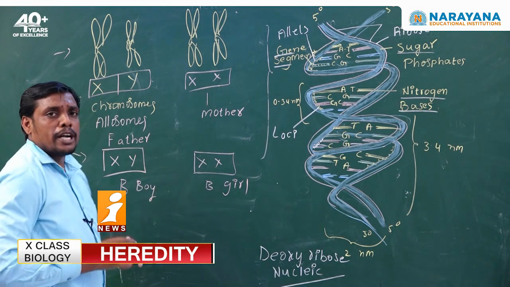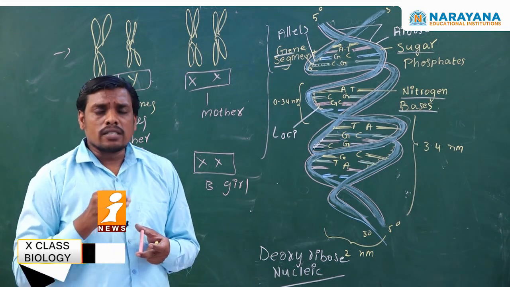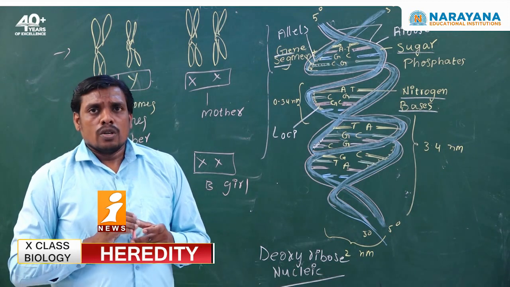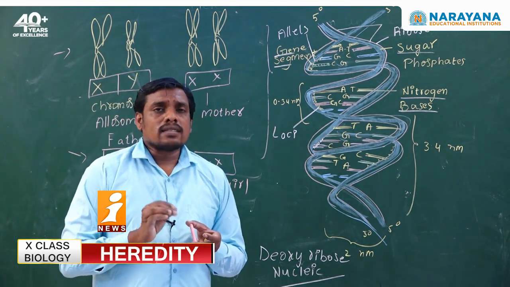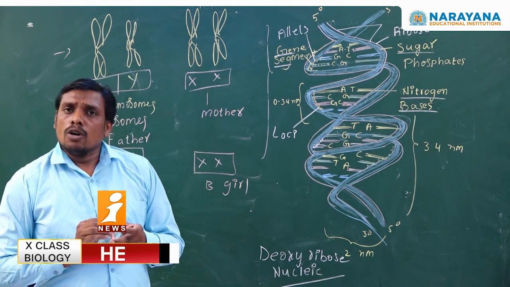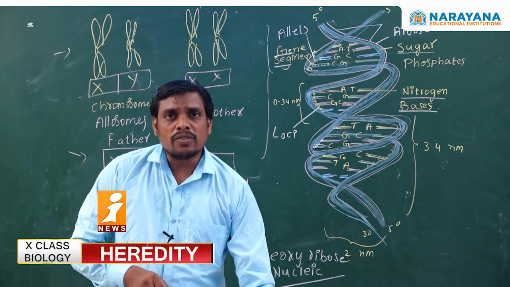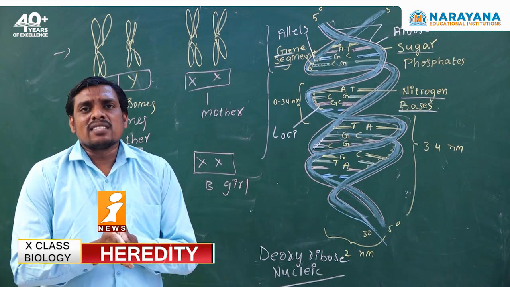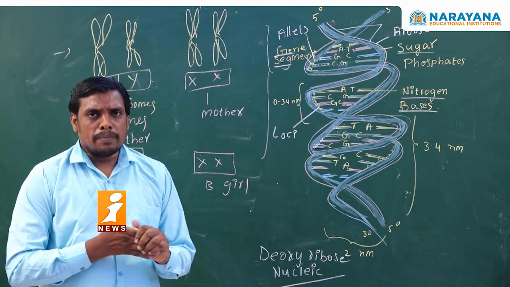So what I am trying to say is, sex determination in human beings is under the control of allosomes. This is the hypothesis that was given by Walter Sutton and Thomas Hunt Morgan. If you see the cross between XX and XY type of chromosomes, then we can easily understand how sex determination takes place in human beings.